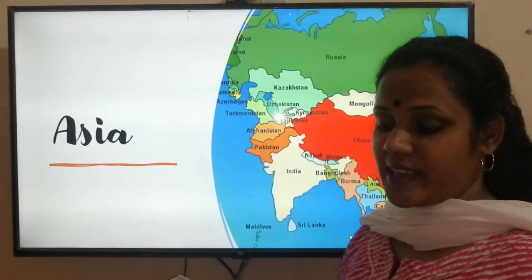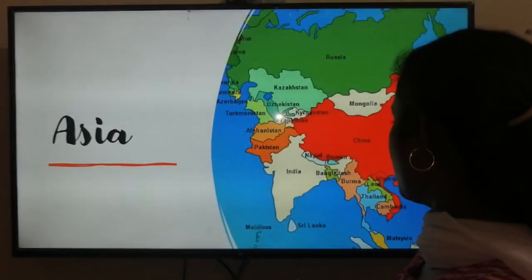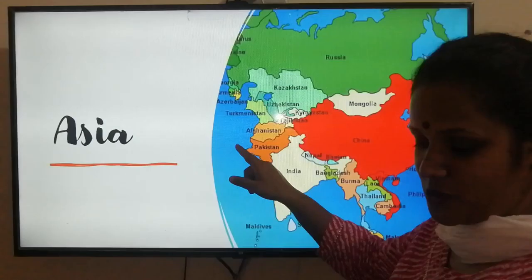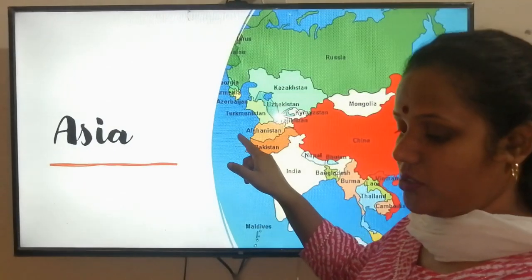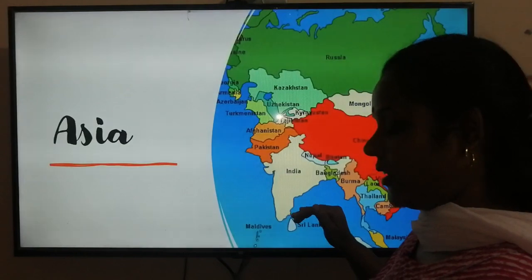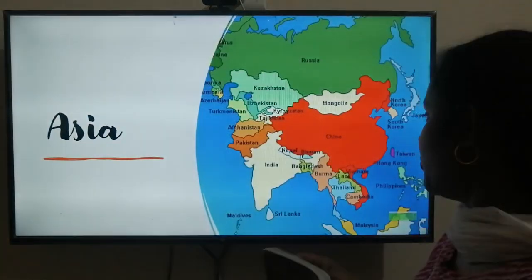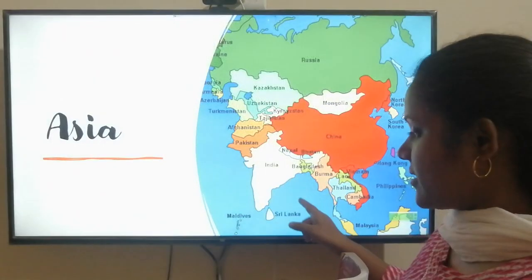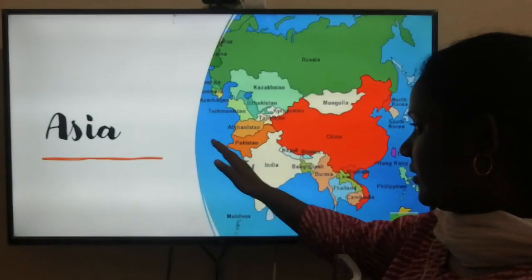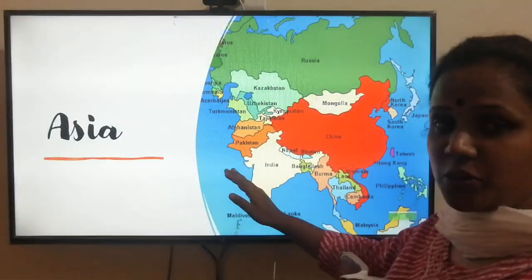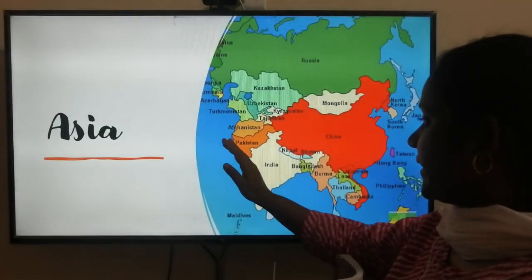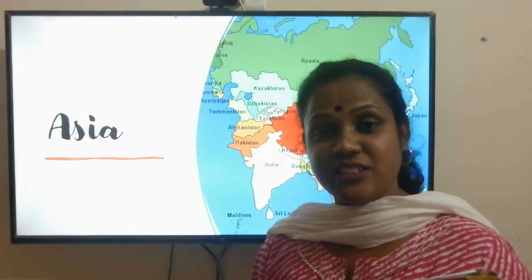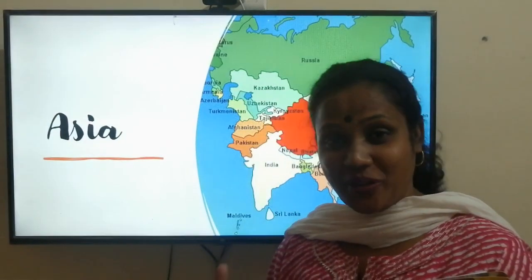Another feature of Asia is that the large landmass has the Pacific Ocean in the east. Here is the Pacific Ocean, here is your Atlantic Ocean, and the Indian Ocean is in the south. All this color which you can see in blue are the oceans. So Pacific, Atlantic, Indian Ocean, and the world's highest mountain range, the Himalaya, is also in Asia where we are living.